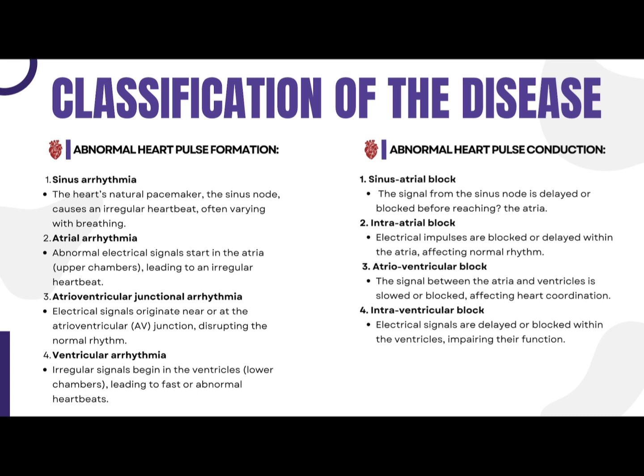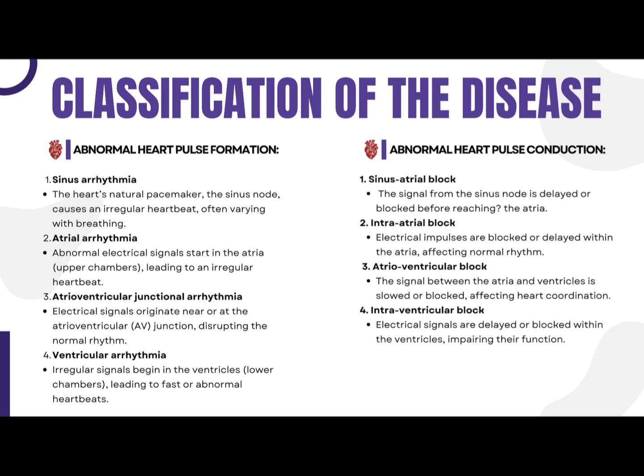Dito naman sa atrial arrhythmia, yung abnormal na electrical signals na nag-start sa atria, nagli-lead siya sa irregular heartbeat. Next one is the atrioventricular junctional arrhythmia, which is yung electrical signals na nag-originate near or at the atrioventricular junction, nagdi-disrupt siya sa normal rhythm ng heart natin. And yung ventricular arrhythmia naman is yung irregular signals begin in the ventricles, which is sa baba, leading to fast or abnormal heartbeats.